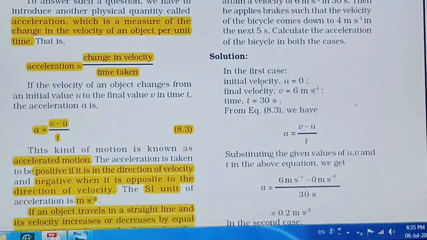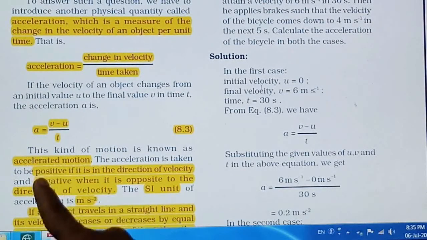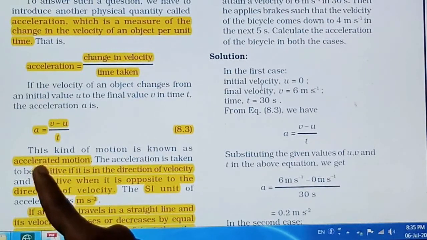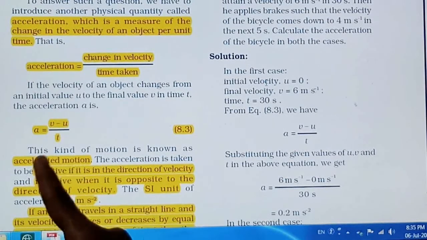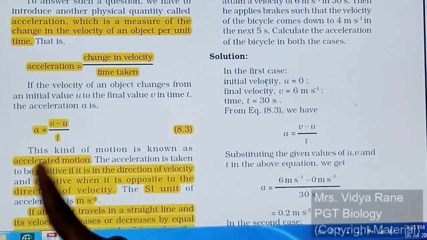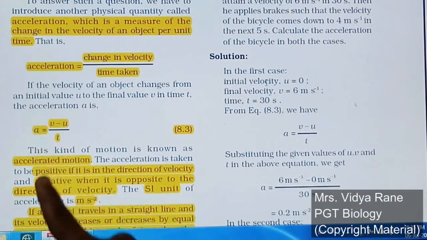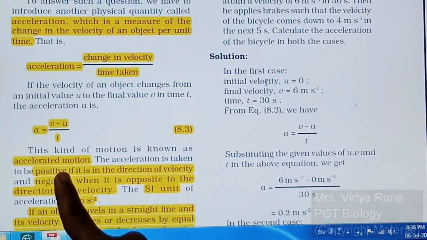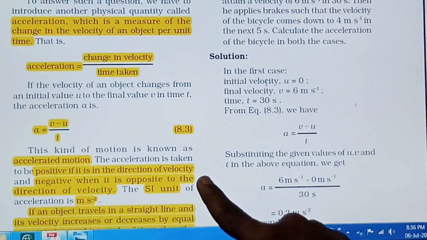Whenever this kind of motion is there, it is called accelerated motion, right? The change in velocity goes on increasing, right? So that motion is called accelerated motion, right? Here the acceleration is taken positive when it is in the direction of the velocity, right?